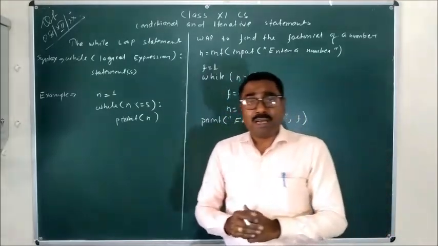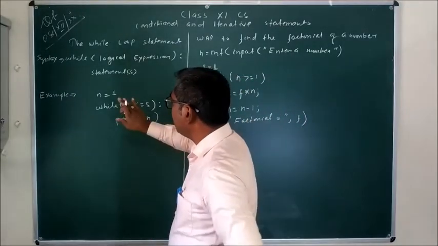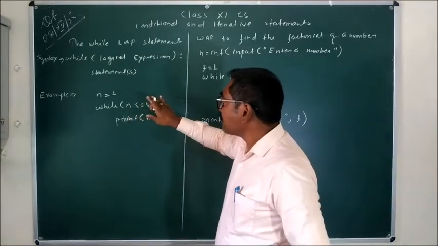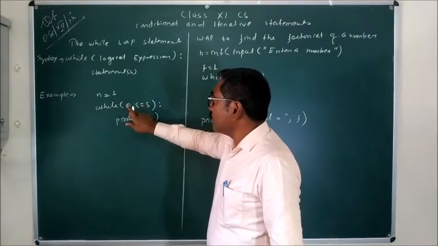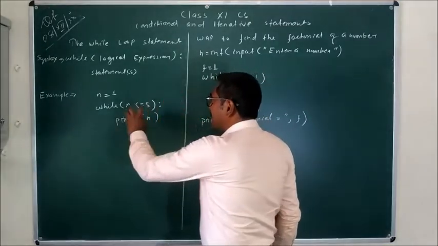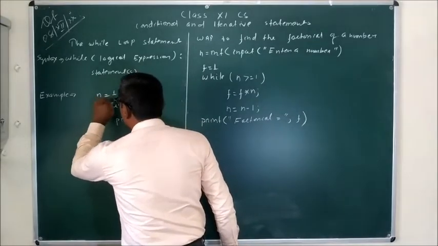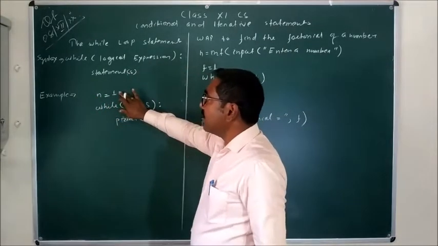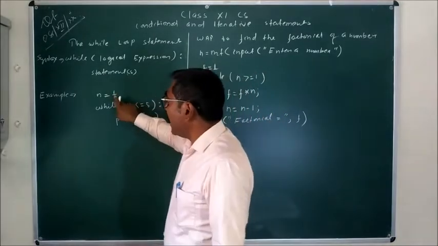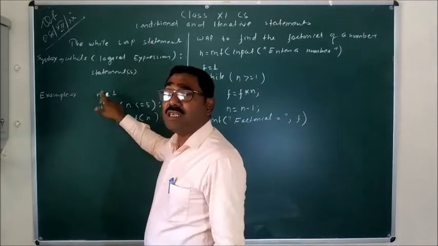Let's go for an example. In this example, n is the variable whose value is checked in the logical expression. So n is here the loop control variable, and just above that statement, one statement is written, that is n is equal to 1. This is the initialization statement, in which the value 1 is assigned to n. That means the lower value of n is 1,